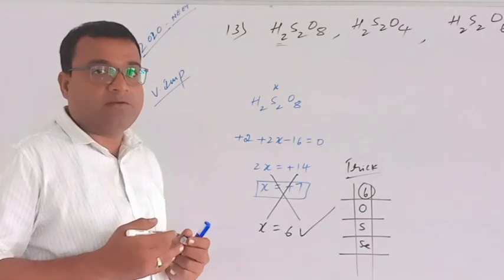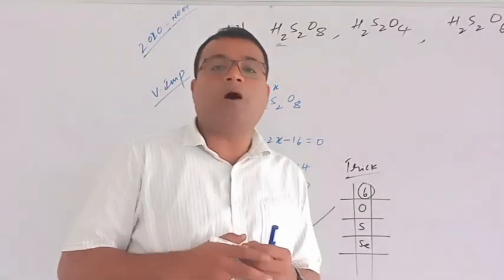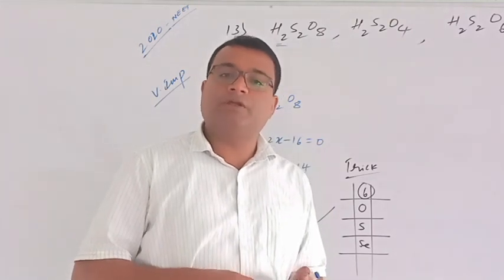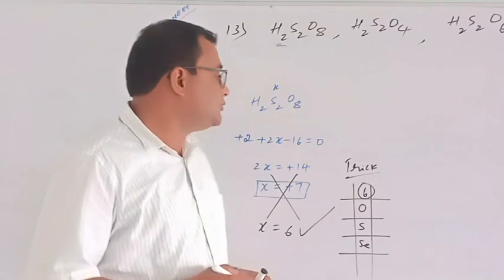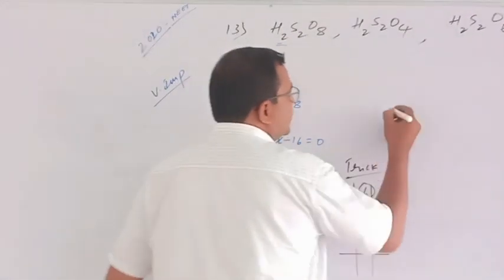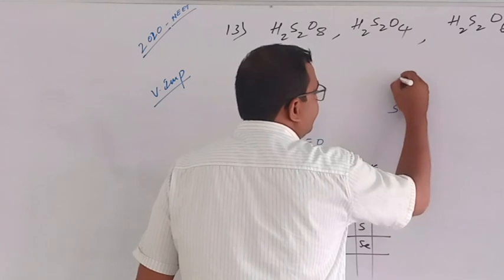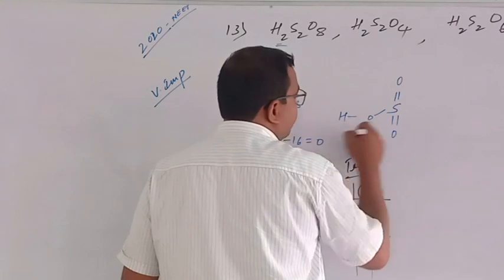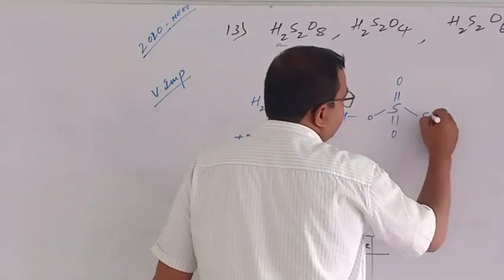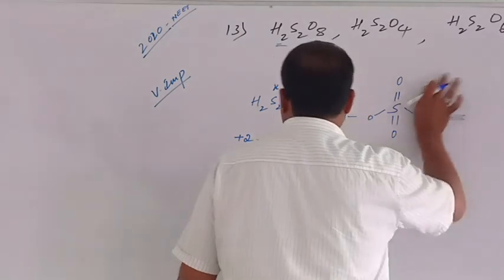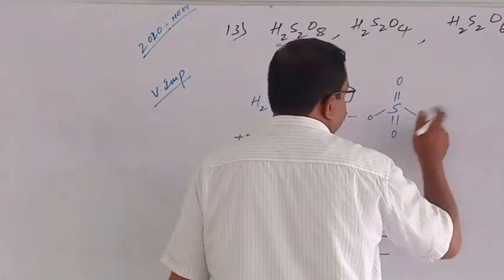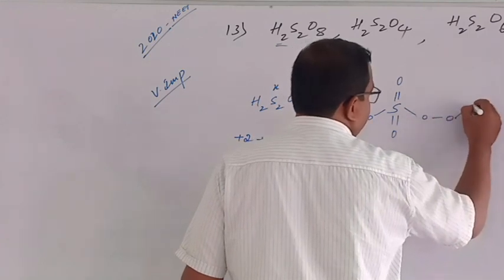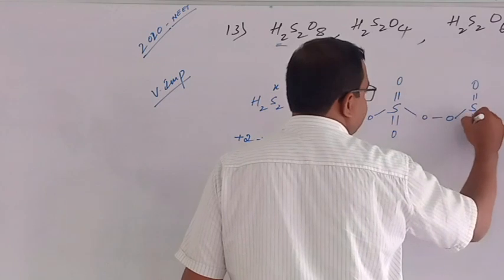But according to the calculation, it is coming out wrong. So how is it? Let's draw the structure of H2S2O8. This is how the structure of H2S2O8 is drawn.